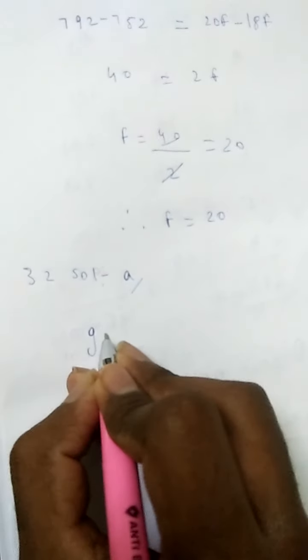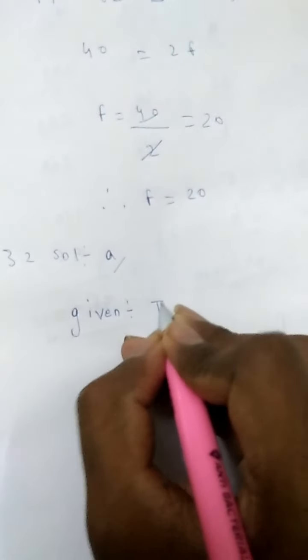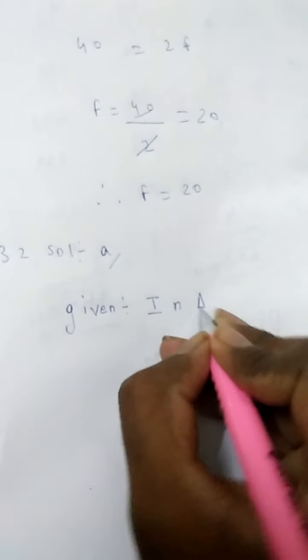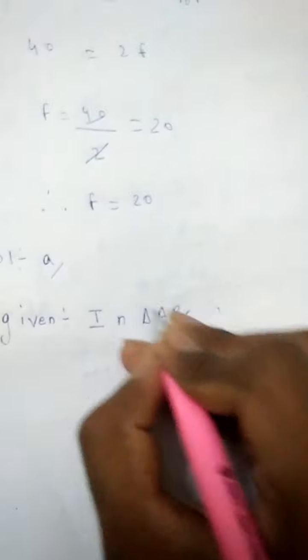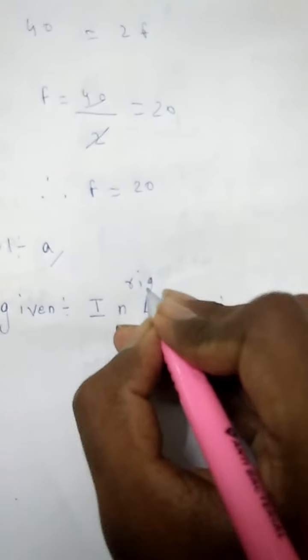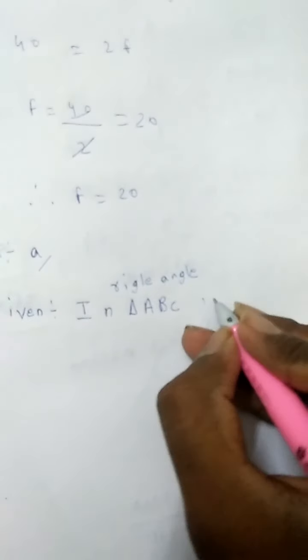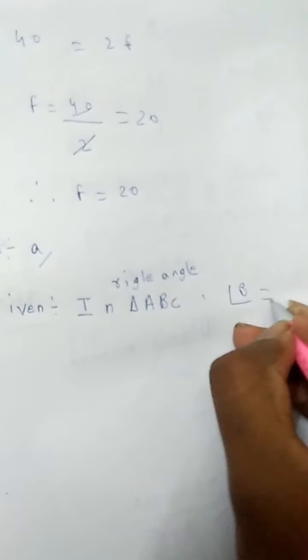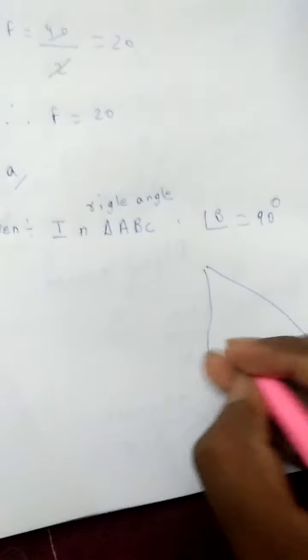So given: in right angle triangle ABC, angle B is equal to 90 degrees. Means there is a right angle like this, its angle is 90 degrees.